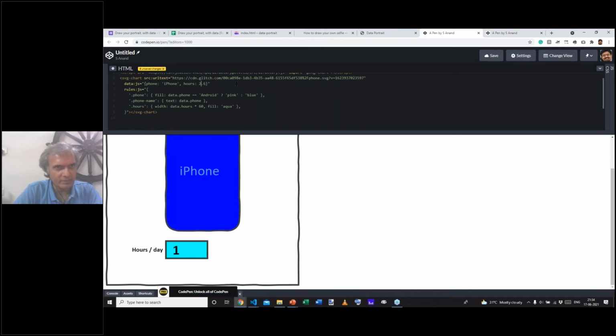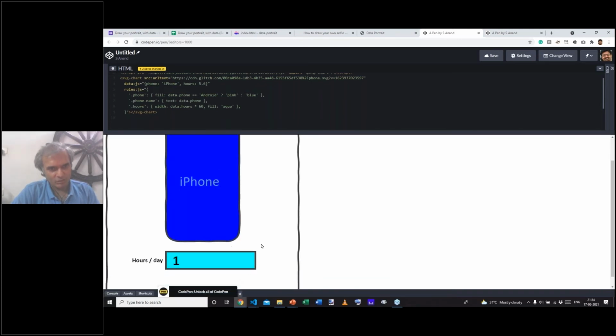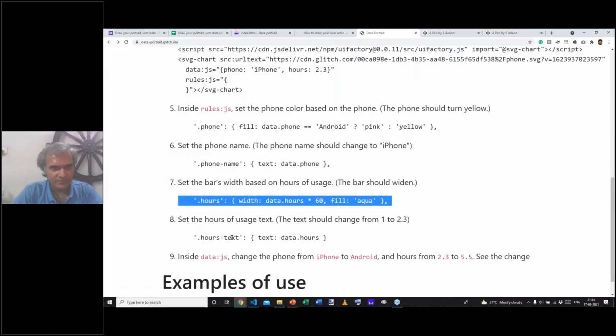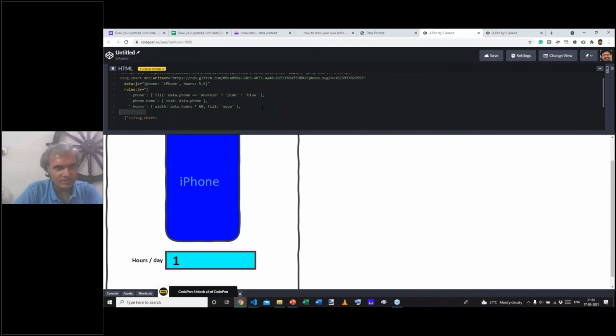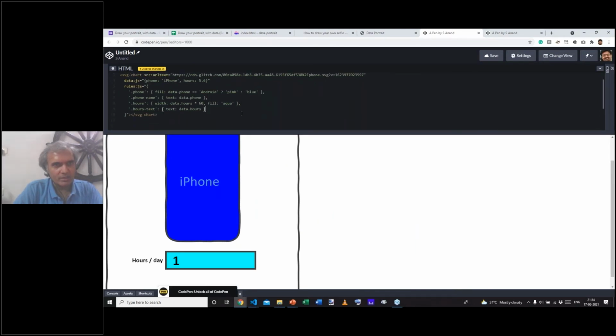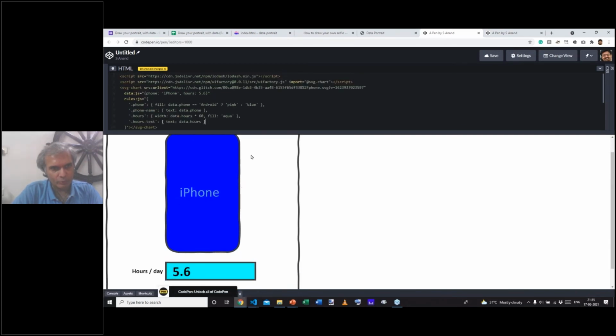Let's make it 5.6. Yeah, this bar is now much wider, but the text hasn't changed. So we're going to change the text. That's by an element called hours text, and we change the text to the number of hours. So when we add this change, everything that's there in the data will now get reflected properly in the output.